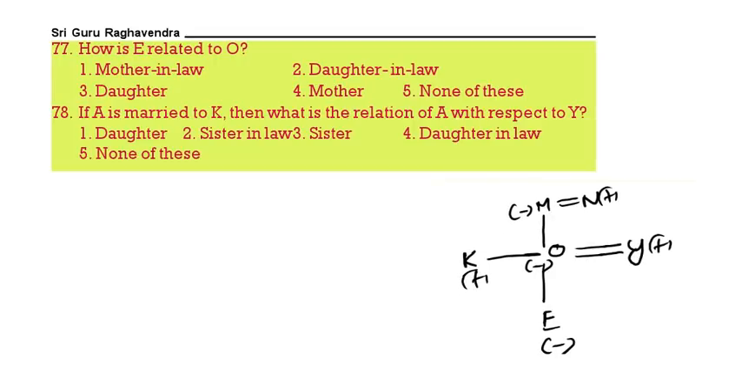See the first question. How is E related to O? E is the daughter. 3 is the correct answer.